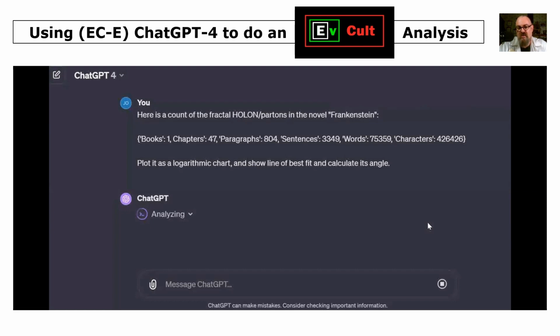Books 1, chapters 47, paragraphs 804, sentences 3,349, words and characters is interesting, 426, 426. That's an interesting number of characters. So in a moment we'll see that plotted as a logarithmic chart.